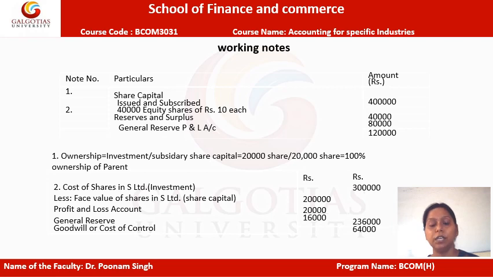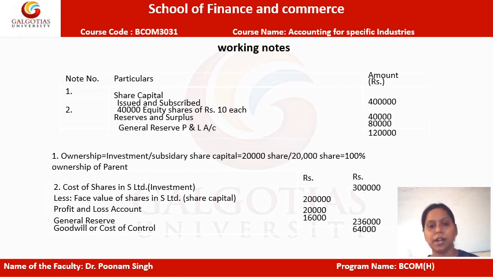Whenever we calculate the ownership, we only determine it in number of shares, whereas when we calculate the cost of investment, we always take the exact value. Now here 3 lakh rupees has been given, and 3 lakh rupees is actually the cost of shares, or basically what the parent has invested in the subsidiary.